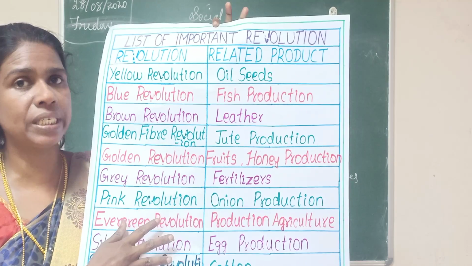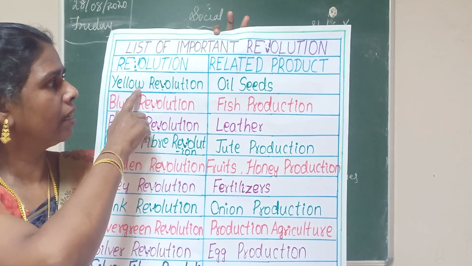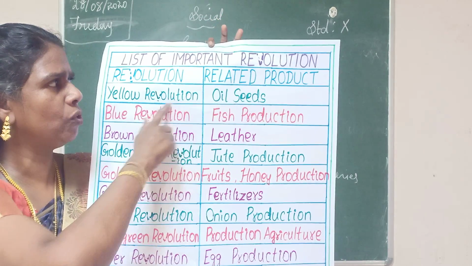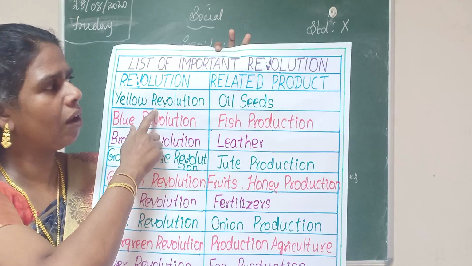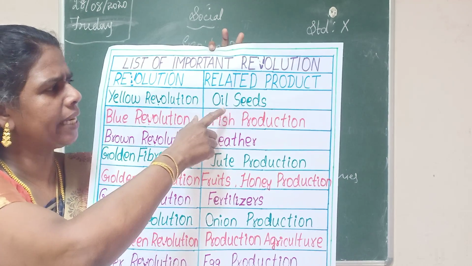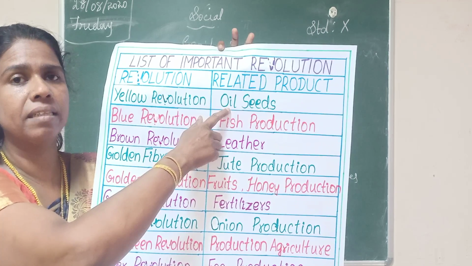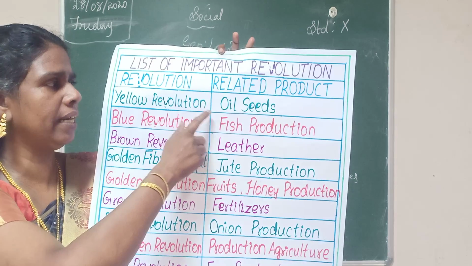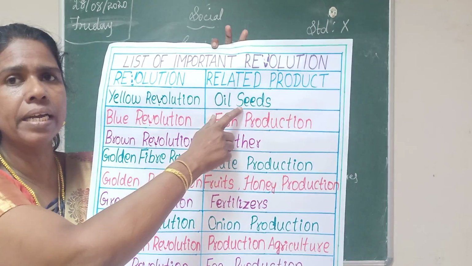Book inside one-word question. Okay, listen very carefully. The first one is Yellow Revolution. Related product is oil seeds.